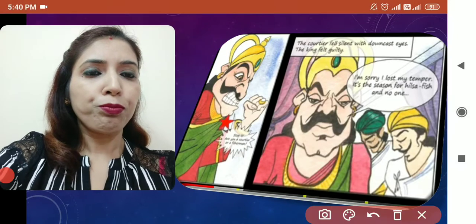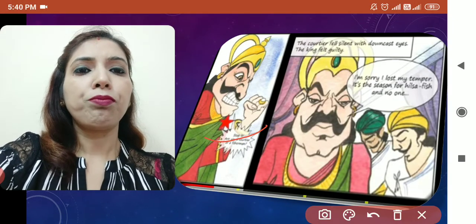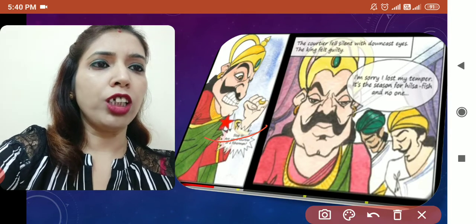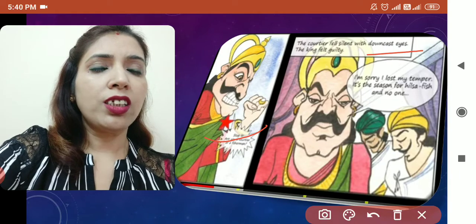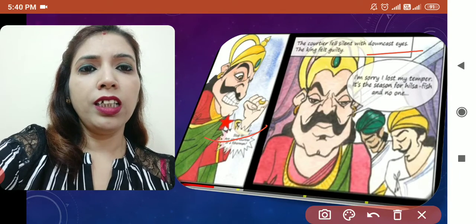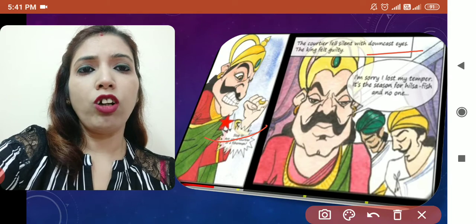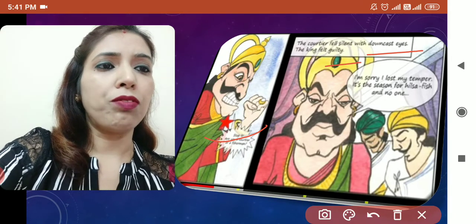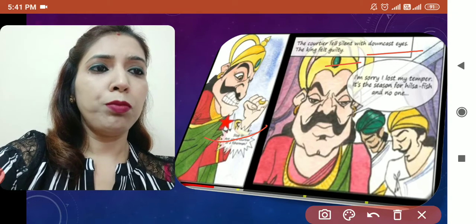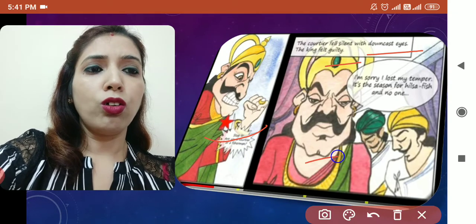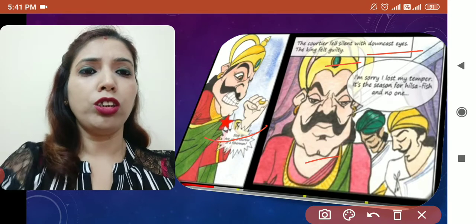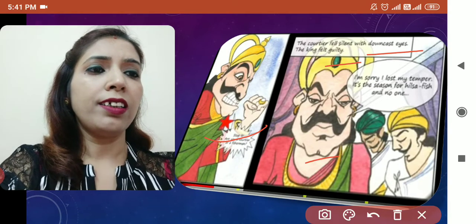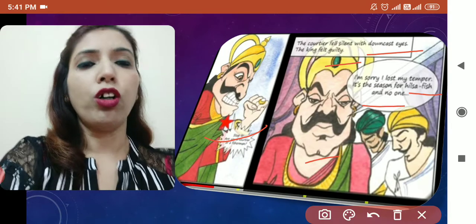You check, the king is now very angry, and he couldn't hide his anger, and he's shouting. He's saying that this is a thing which he cannot accept, that even in the court you are only talking about Hilsa fish. Then, because he lost his temper, the king thought that it is not a good thing to shout at the courtiers. So he says, I am so sorry that I shouted so much at you.